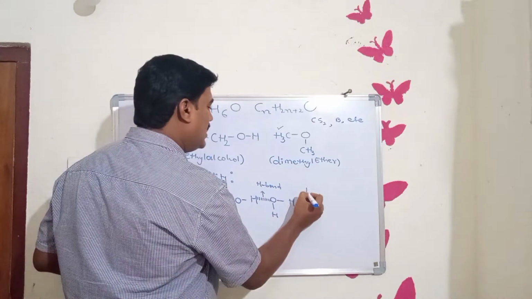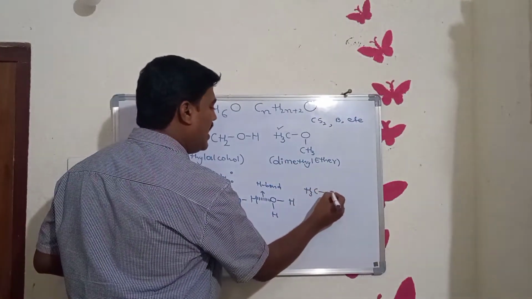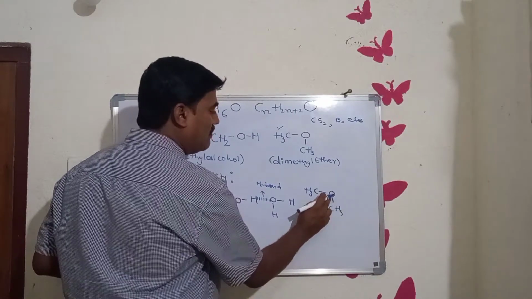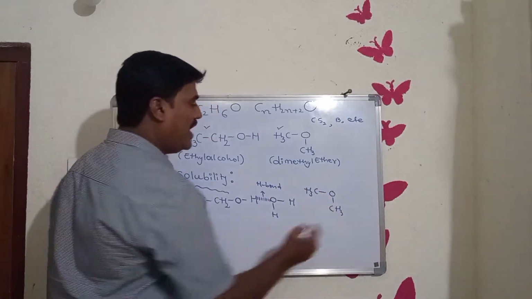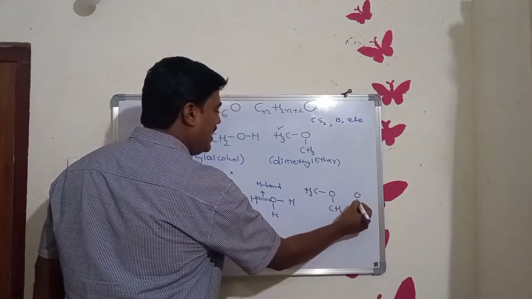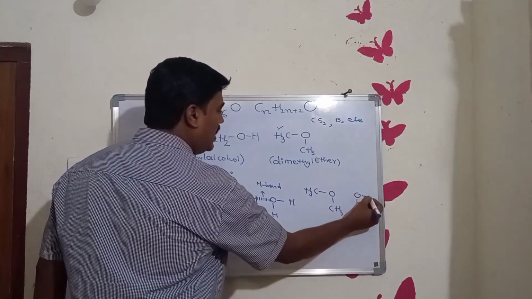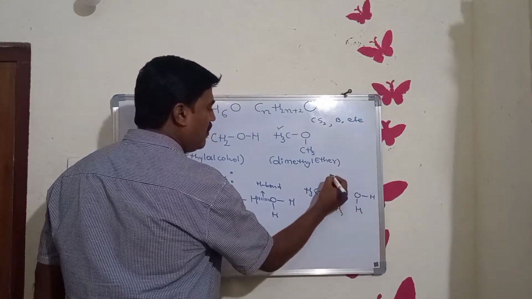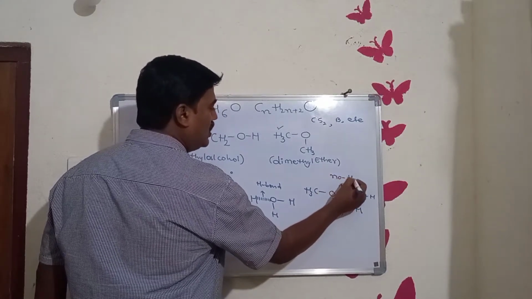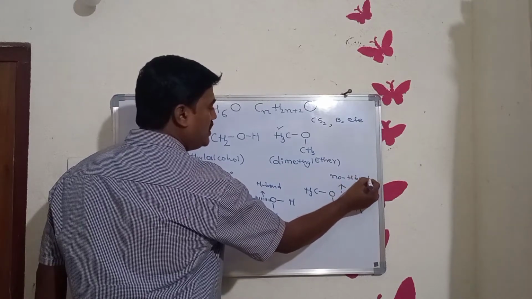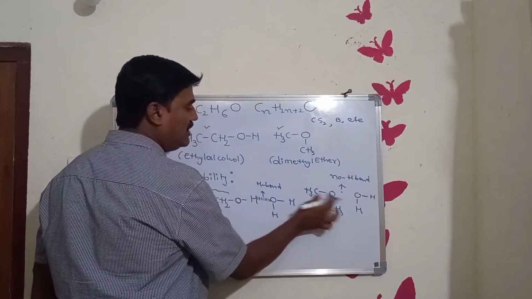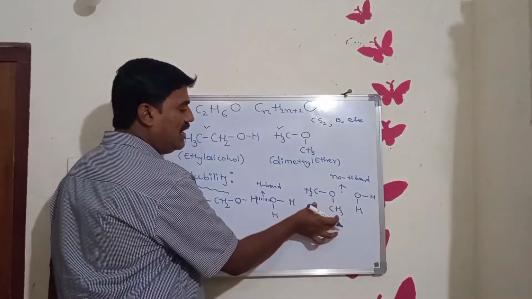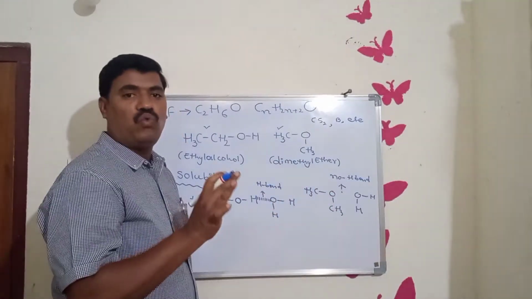But in dimethyl ether, there is no hydrogen atom with oxygen. That's why when dimethyl ether is placed in water, it does not form a hydrogen bond with water molecules. So there is no hydrogen bond between dimethyl ether and water, and dimethyl ether is not soluble in water.